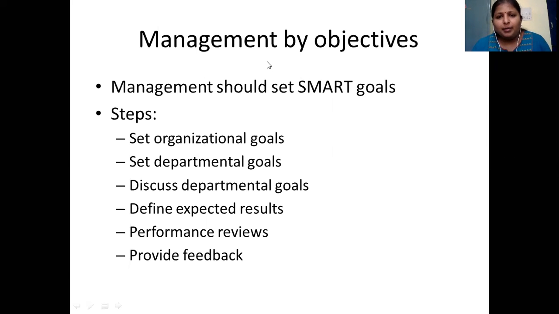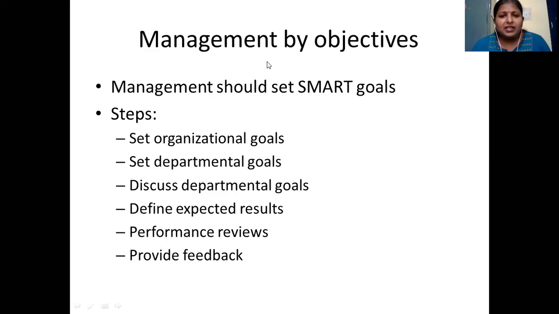Specific, measurable, attainable, reliable, and reachable. At the same time, it can also be relevant. They should be relevant to the departments also. Then timeliness, so it should be time bound. So these are the things. SMART goals should be kept in mind. So now let us look into the steps of how this whole thing works.